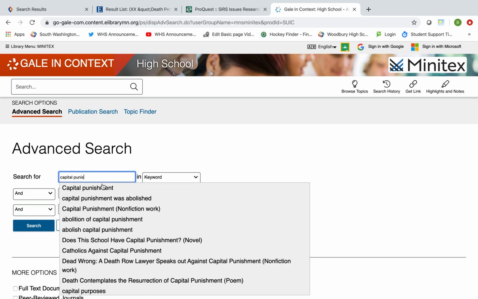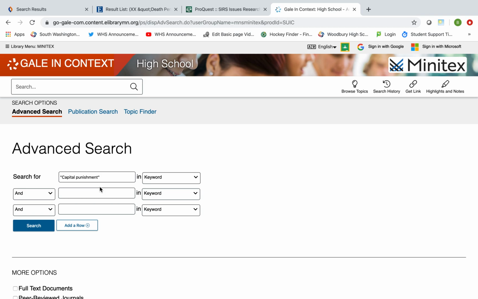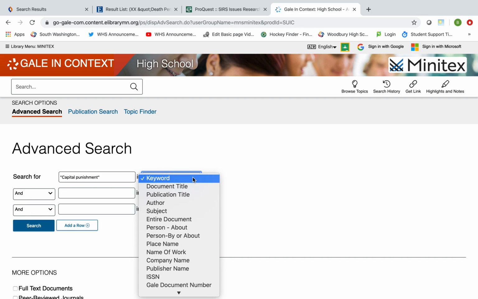This is nice too because the computer will actually try to help you with spelling. I can then choose how I want it to search it. If I choose keyword, it's going to give me the results of that search. Probably the middle amount. Subject's going to be a defined amount less, but it's going to be on that particular subject matter. And if I want to expand my results, it's going to be entire document, which is going to be the most results, but again, maybe too broad.